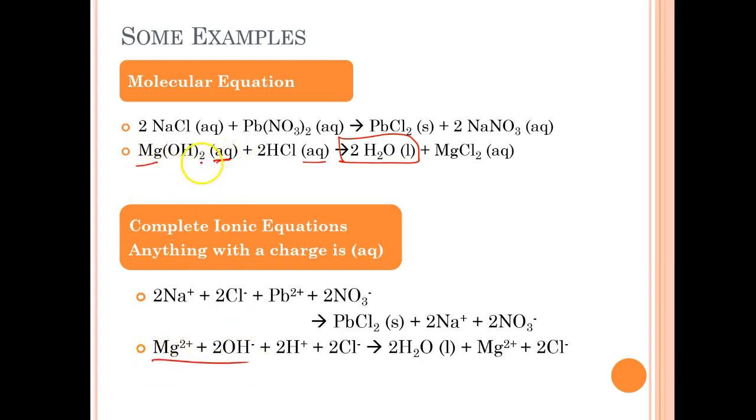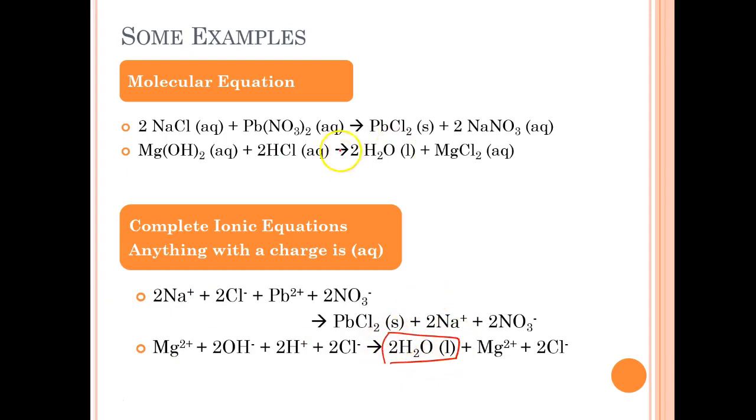I get 1 Mg and 2 OHs. I get 2 H's and 2 Cl's. And again, as long as you include those charges, it's implied that they all have aqueous written afterwards. So all these guys are aqueous. Okay? Now I'm looking at my liquid water.